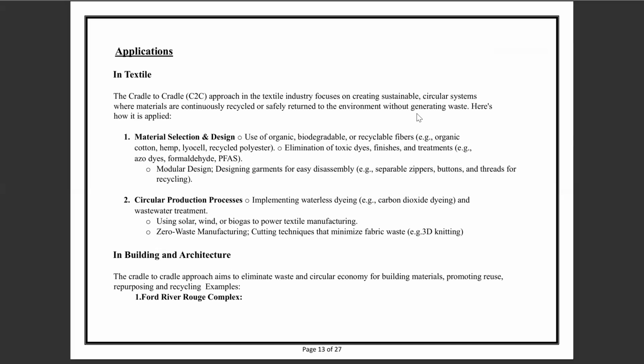The second one is the circular production process, implementing waterless dyeing, for example, carbon dioxide dyeing, and wastewater treatment, using solar, wind, and biogas to power textile manufacturing, and zero waste manufacturing, like cutting techniques that minimize fabric waste, for example, 3D knitting.